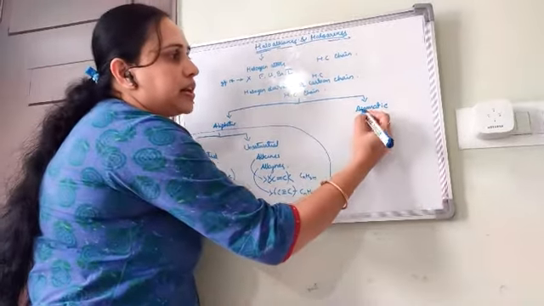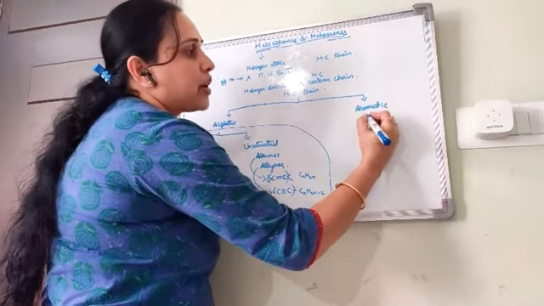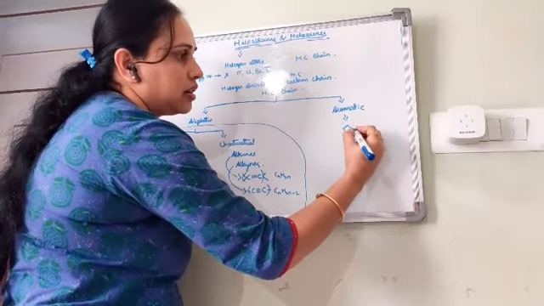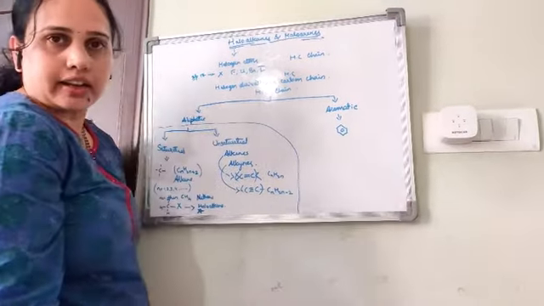When it comes to aromatic, it is mainly about the benzene ring.